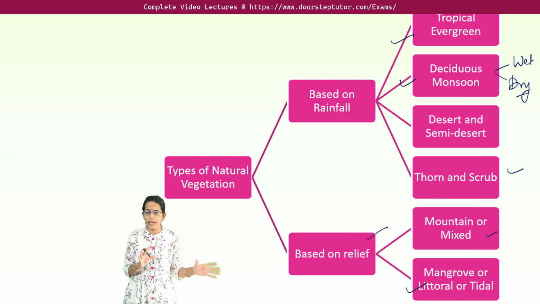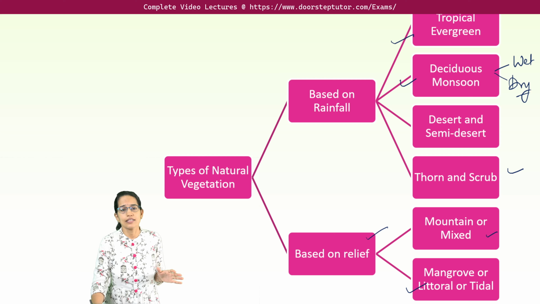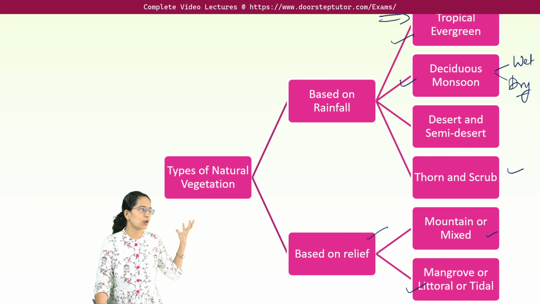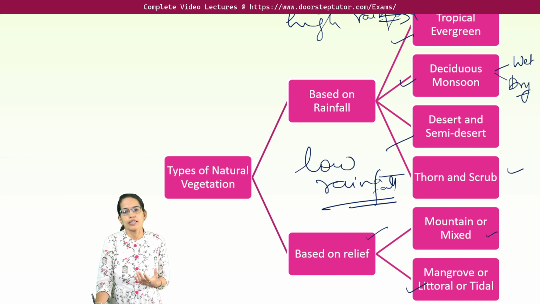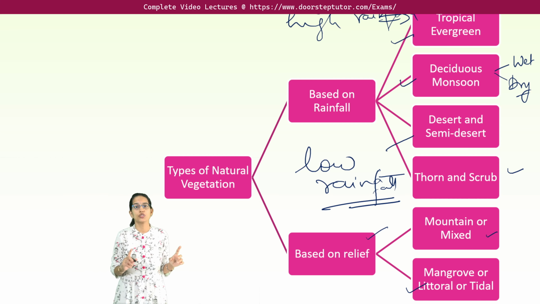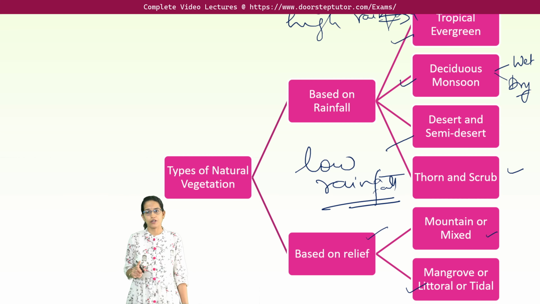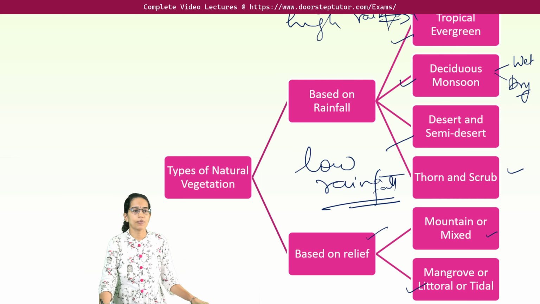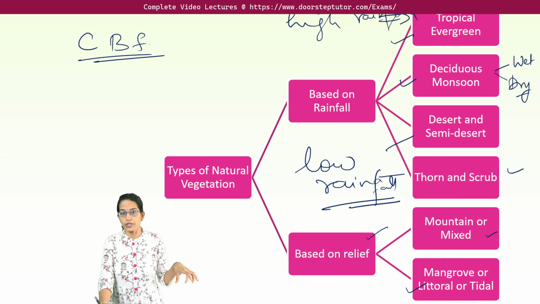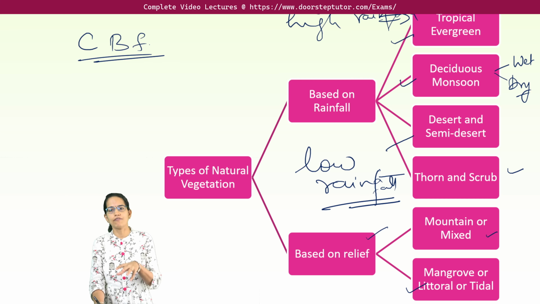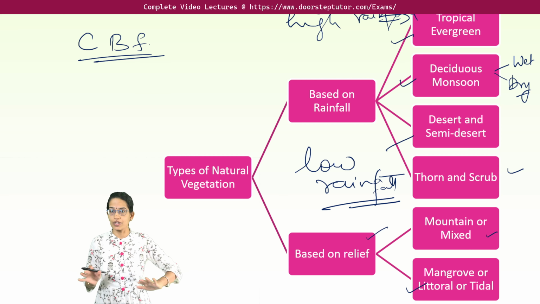Now, where do you find dense evergreen? Dense evergreen definitely requires ample rainfall, so in regions of high rainfall you would see dense evergreen. Where do you find thorn, desert, semi-desert? Where there is low rainfall, as simple as that. There have been various preventive measures to protect against indiscriminate felling of trees, and under the five-year plan, the Central Board of Forestry was established. Also, forests have been considered a collective wealth of the nation.